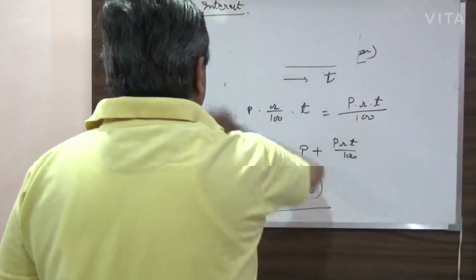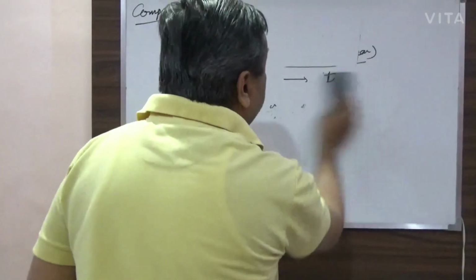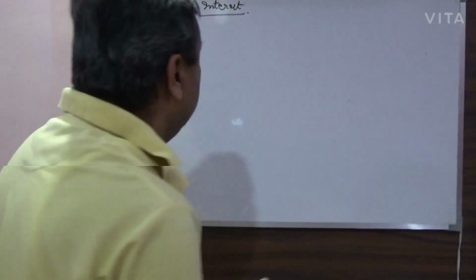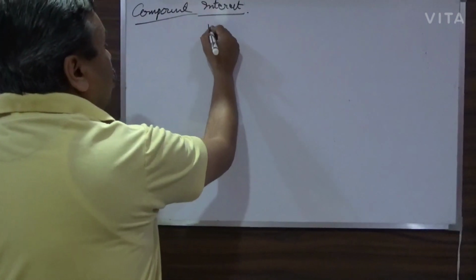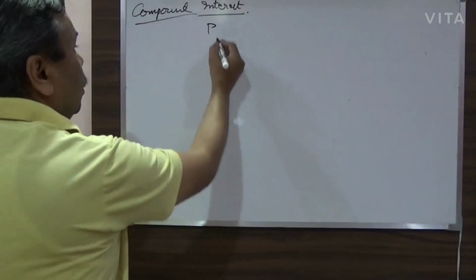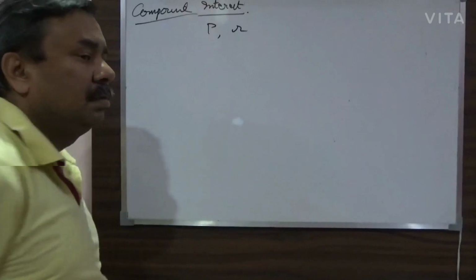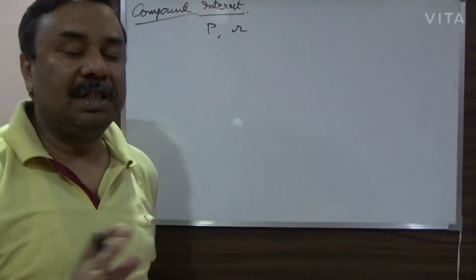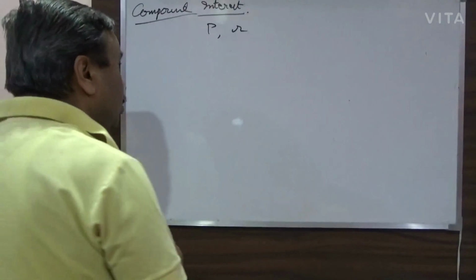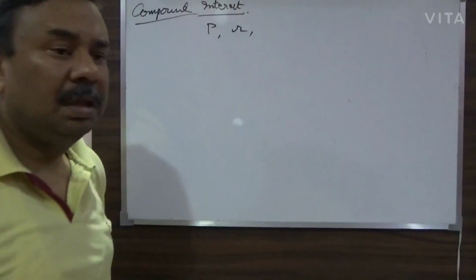In that case, the parameters we will have are: first, your principal amount as usual; second, the rate; third, the time T as in simple interest.